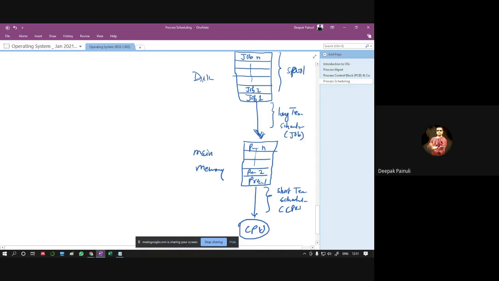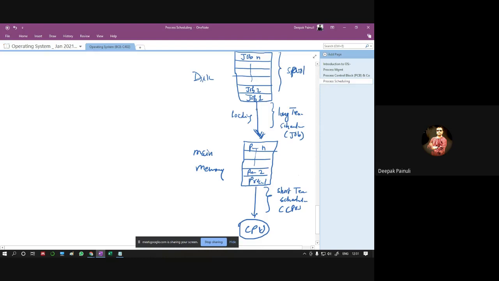So if we want to execute any program, we have to move that program from disk to memory. We have to load that particular program from disk to main memory, and this job is done by the long-term scheduler. Why are we referring to it as long term?